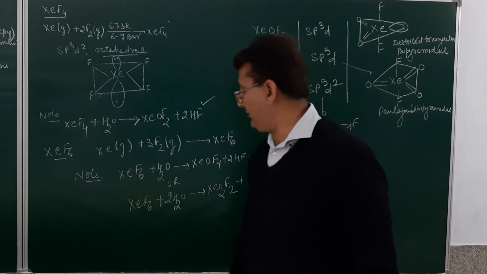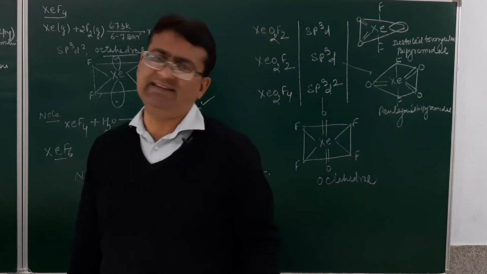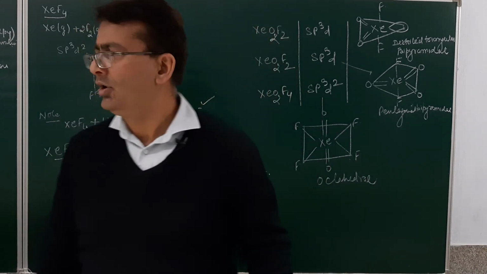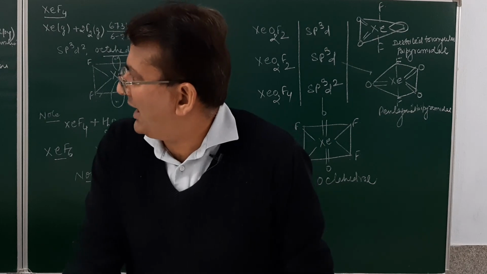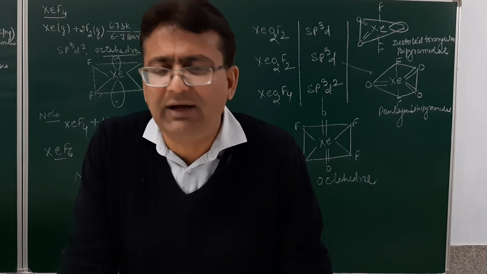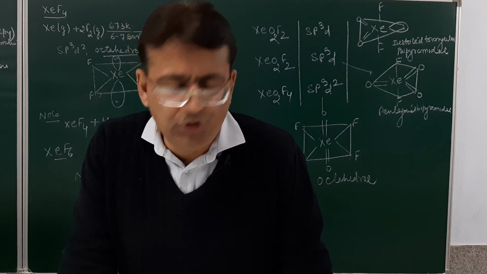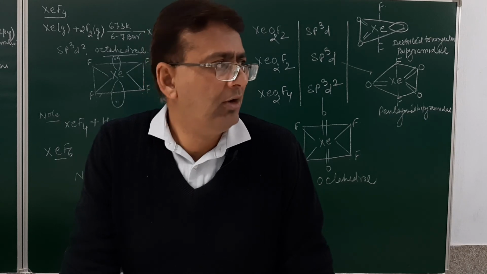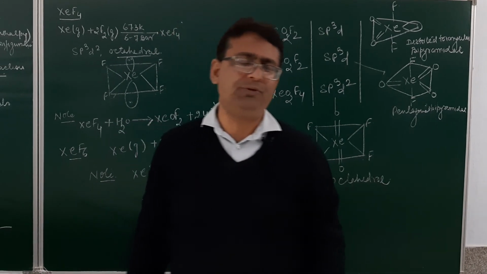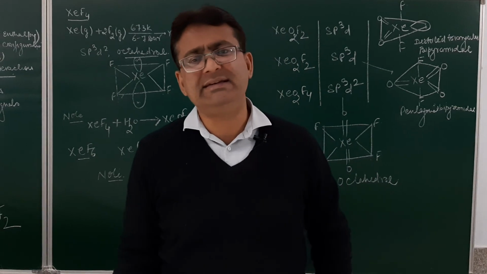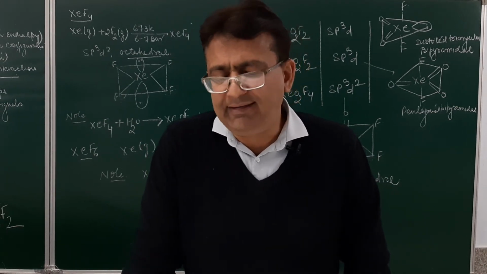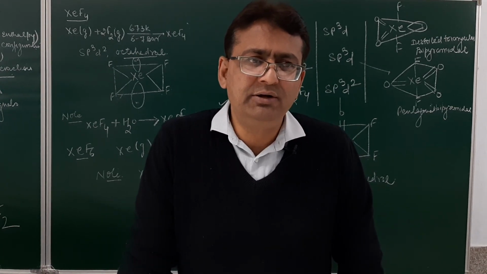This is something about group number 18. Am I clear? All the questions which can be asked in the board examination, I have tried to write them on the board. Hopefully you must have understood the P block elements. In the P block we have done group numbers 15, 16, 17 and 18. In our next lecture we will start with the new chapter. Till then, thank you.